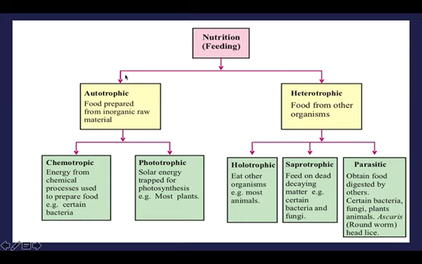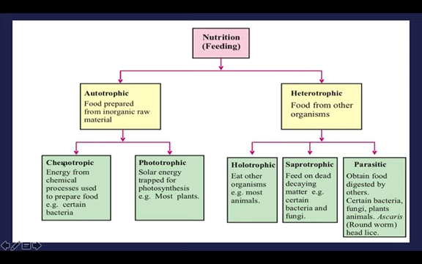Here they have divided into two, that is autotrophic and heterotrophic. They have given the definition. Autotrophic means food prepared from inorganic raw material, that is, those organisms can prepare their own food. For example, we humans have to depend on other plants and animals for our food, but autotrophic organisms can prepare their own food from inorganic raw materials. And heterotrophic means food from other organisms. For example, humans are heterotrophic.